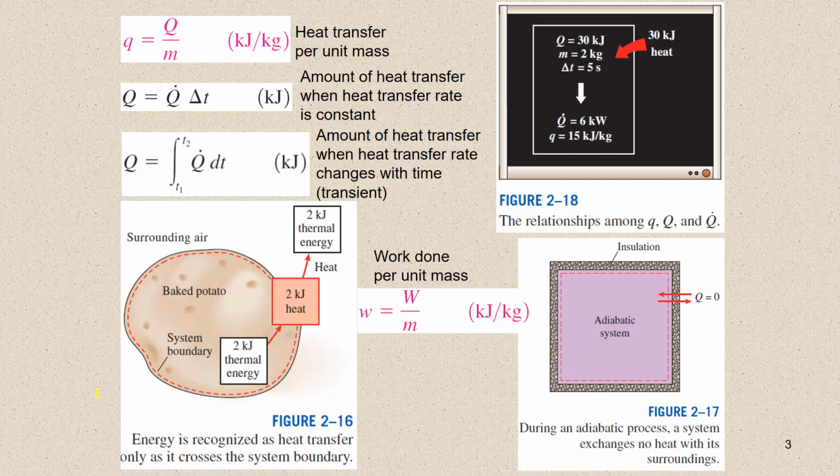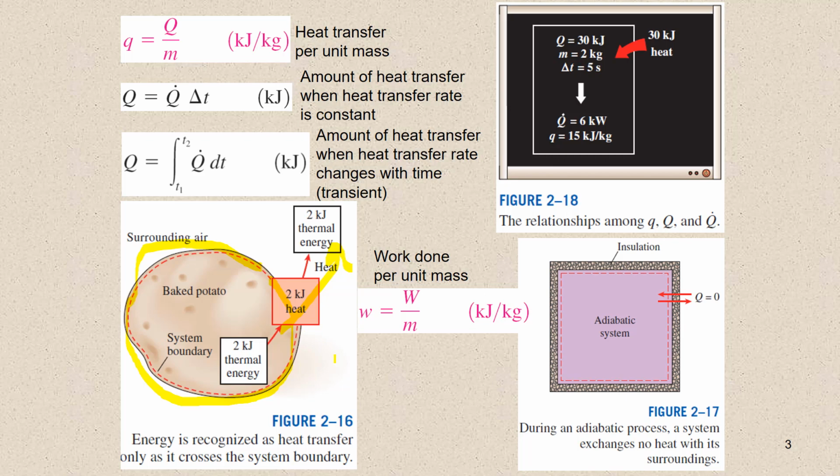Heat is energy in transition. It is recognized only as it crosses the boundary of a system. Consider a hot baked potato. The potato contains energy, but this energy is heat transfer only as it passes through the skin of the potato or the system boundary to reach the air, as can be seen in figure 2.16. Once in the surroundings, the transferred heat becomes a part of the internal energy of the surroundings. Thus, in thermodynamics, the term heat simply means heat transfer.